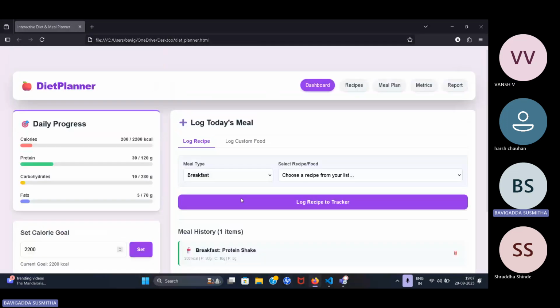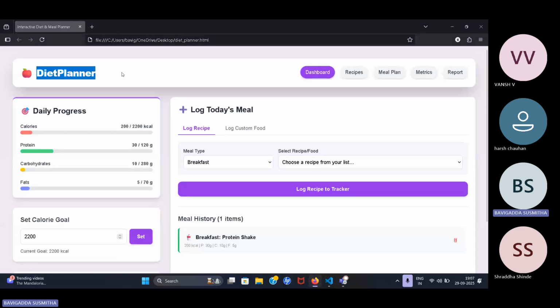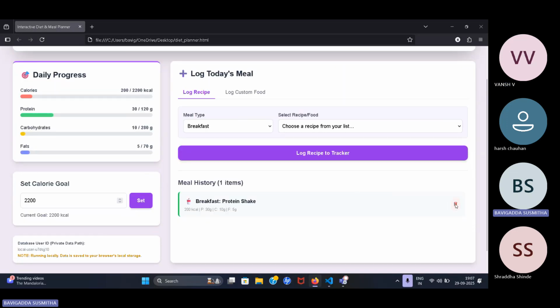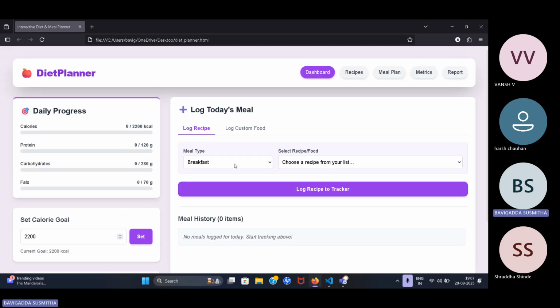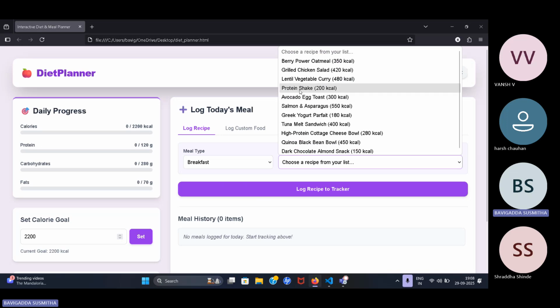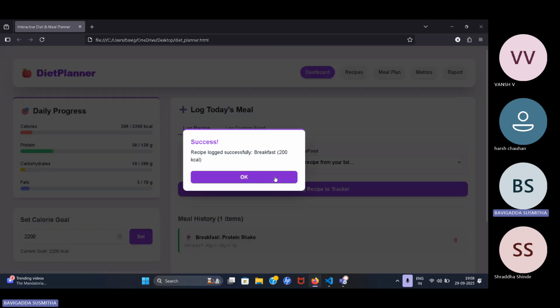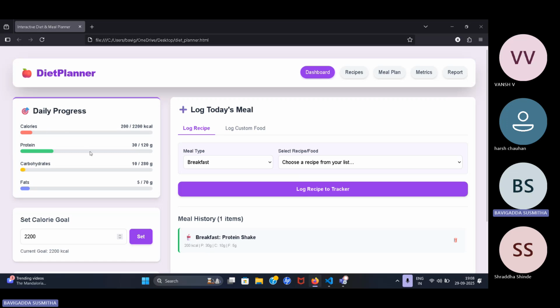I will create this website. The website name is Diet Planner. This is the logo. This is the view of the website. I will choose breakfast, dinner, and snack. I will choose breakfast. In this breakfast, I will choose protein shake. Just log in and click OK. This is the daily progress. In this protein shake, 200 calories, and 120 grams of proteins, carbohydrates and fats. In this milkshake, this is the overall calories, proteins overall will be shown.